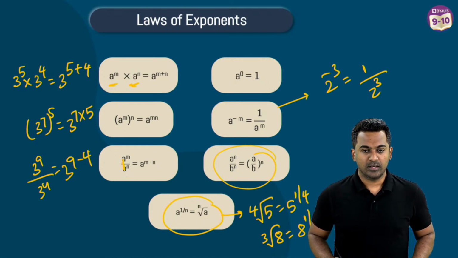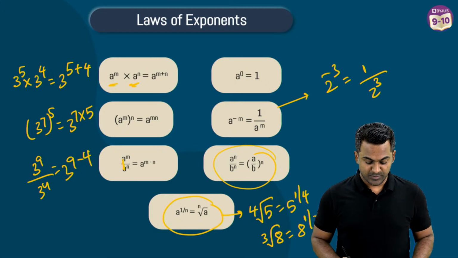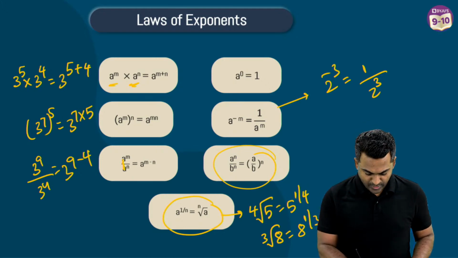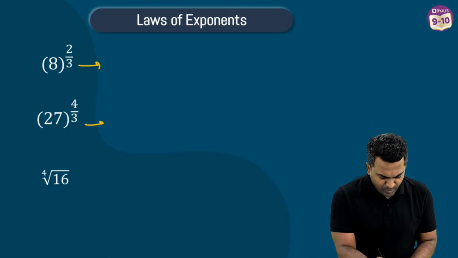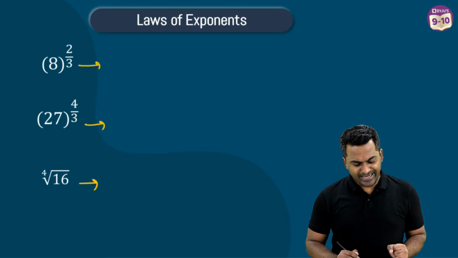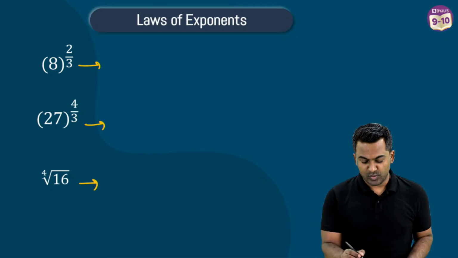Cool. Yes, that is a surd. 8 to the power 1 by 3, that becomes what? Okay, I'm coming to that now. Let's go ahead and simplify these now. These are important simplifications.